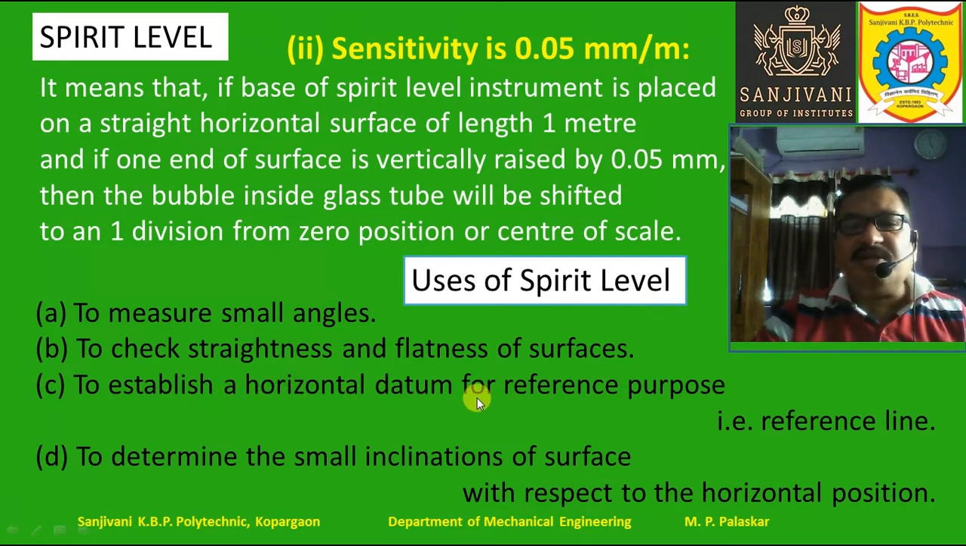To establish the horizontal datum for reference purpose, that is the reference line. Suppose we want to establish a horizontal level for a reference purpose, then that can be established by using a spirit level, because the spirit level can give us the exact horizontal level. If the bubble of the spirit level lies at the center, that means the spirit level flat surface is placed on exactly a straight surface or a flat surface, right?